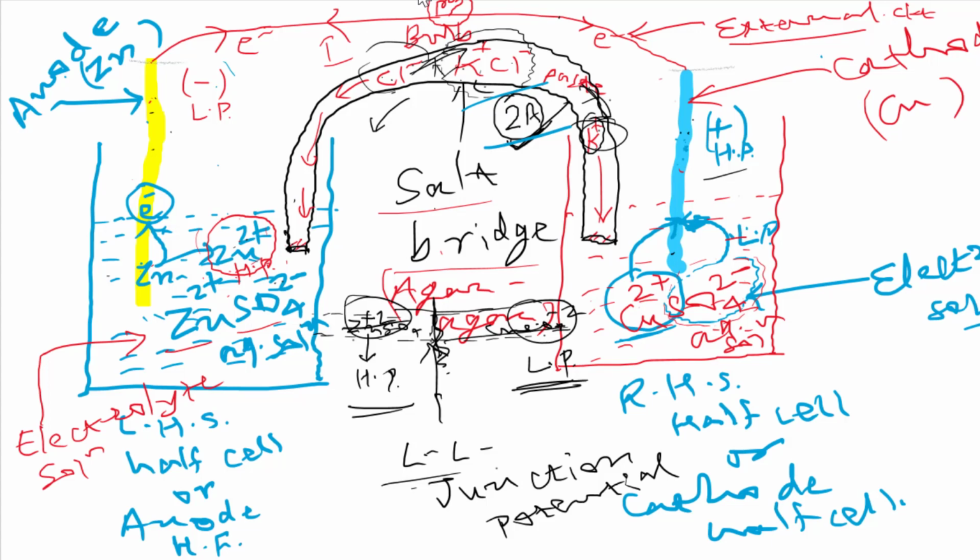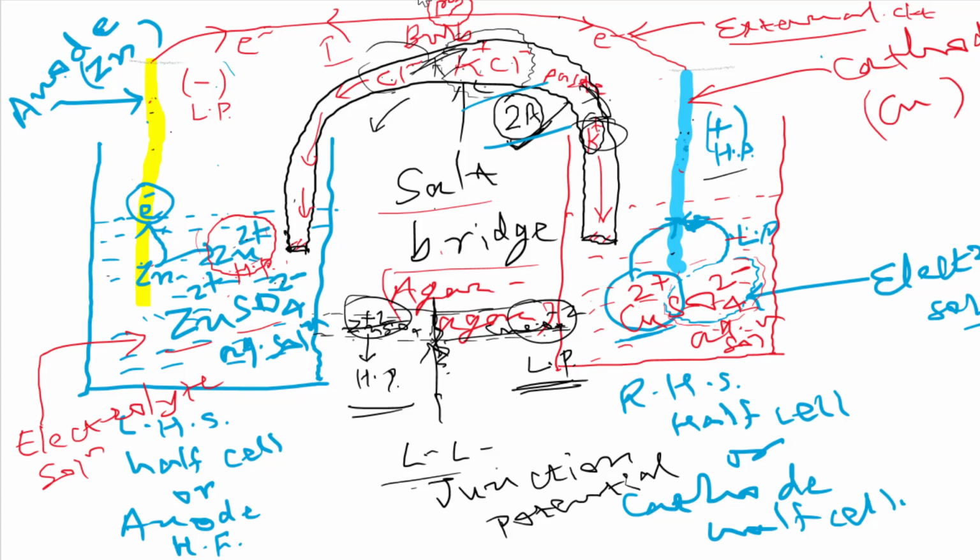And now what is the charge on anode? What is the charge on cathode? Anode is negative, cathode is positive. And what is the reason for the negative charge of the anode here? Because of the deposition of the electrons which are released by the Zn metal during the oxidation process, due to oxidation of anode. So if we talk about in which half cell oxidation is taking place? Anode. And in which half cell is reduction taking place?